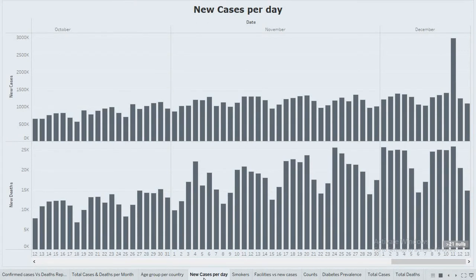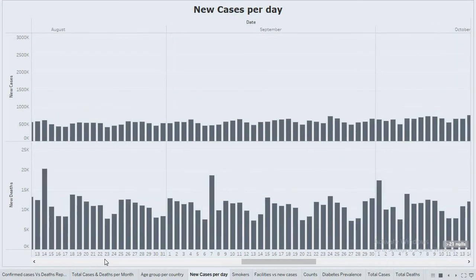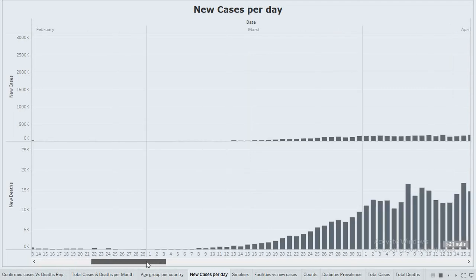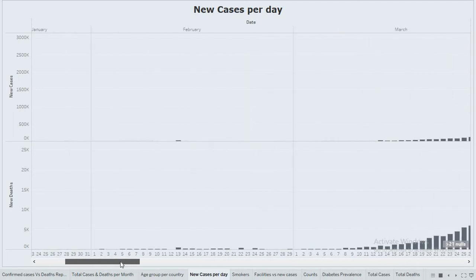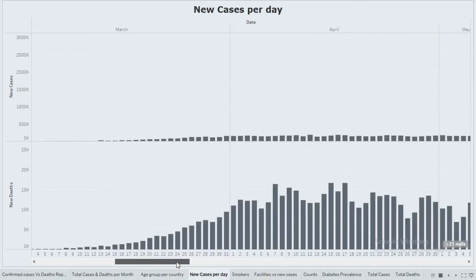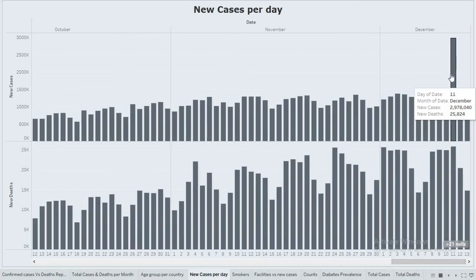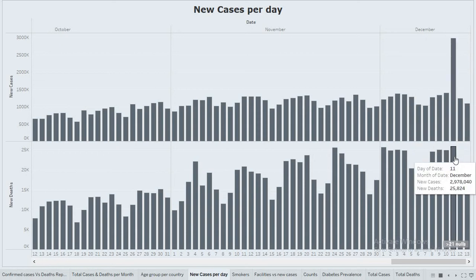This story tells us about the new deaths and the new cases month wise. In January we did not have any cases, but it all started in the month of February, and then it increased through March, April, May, June over time. Here we can see that December has the highest number of new cases reported and new deaths as well.